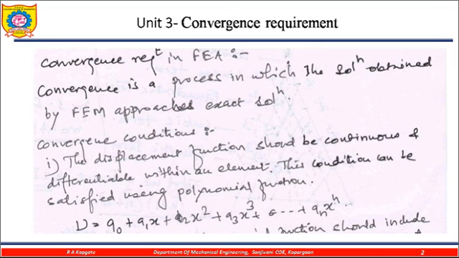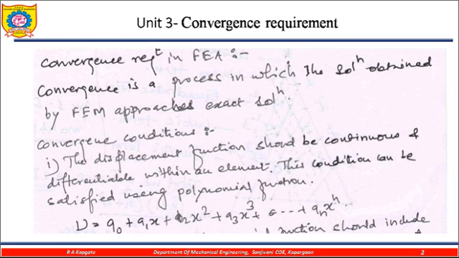Before that, when studying the Pascal triangle, we need to focus on the convergence requirement in finite element analysis. Generally there is one question on the convergence requirement in finite element analysis. In finite element analysis we are using numerical methods, and these numerical methods do not give the exact solution. Instead, they give an approximate solution. Whether the approximate solution we achieve using numerical methods is very close to the exact solution or not has to be checked, and for that purpose the convergence requirement is needed.